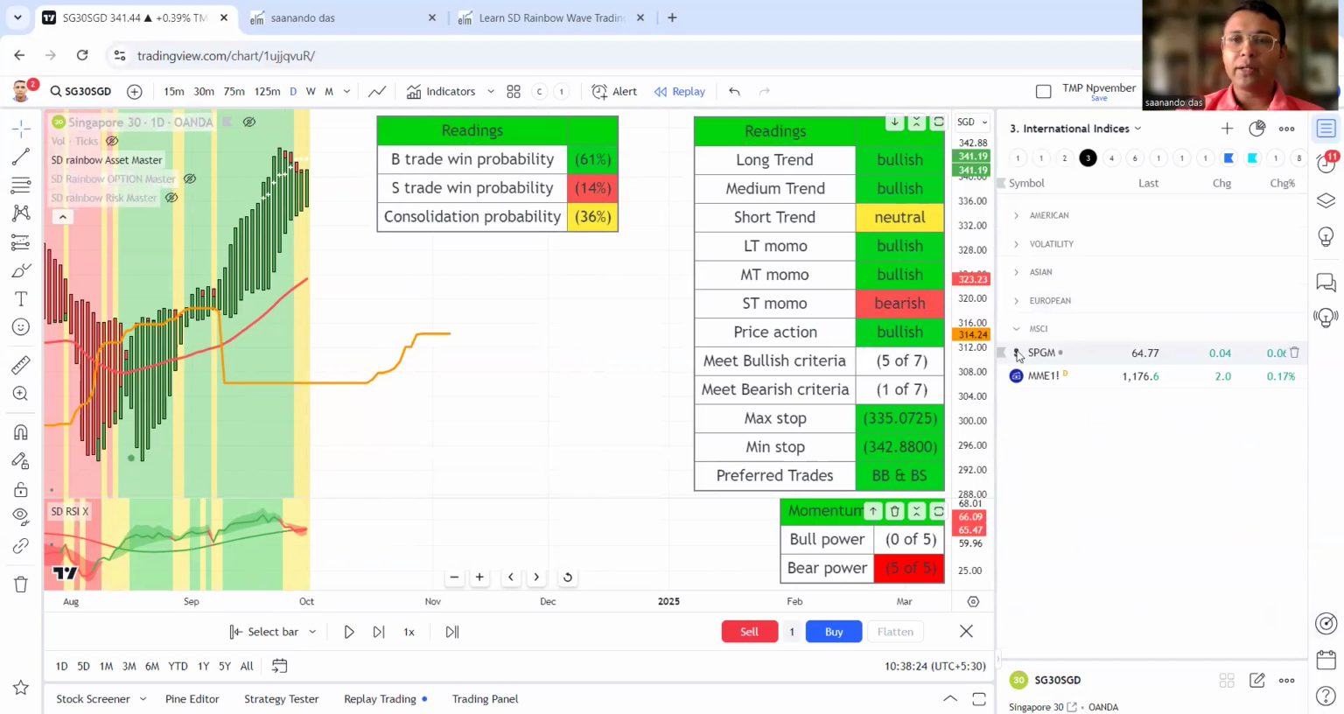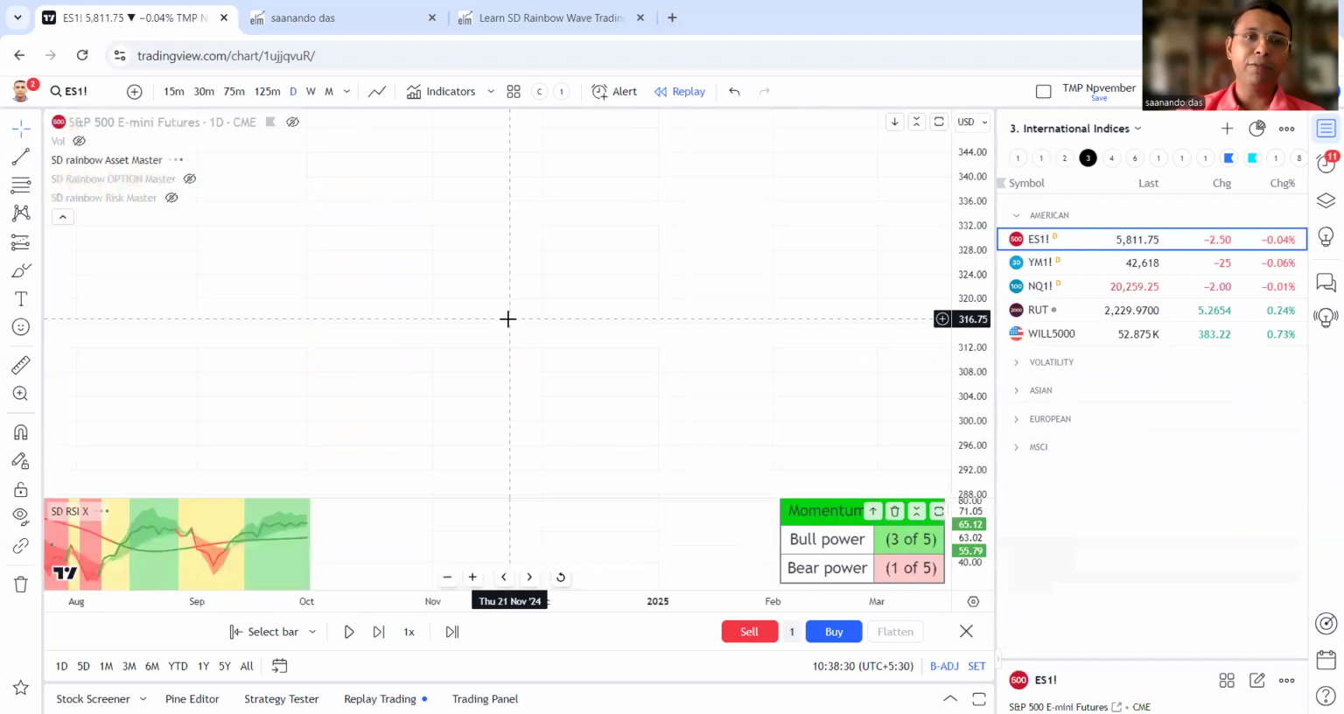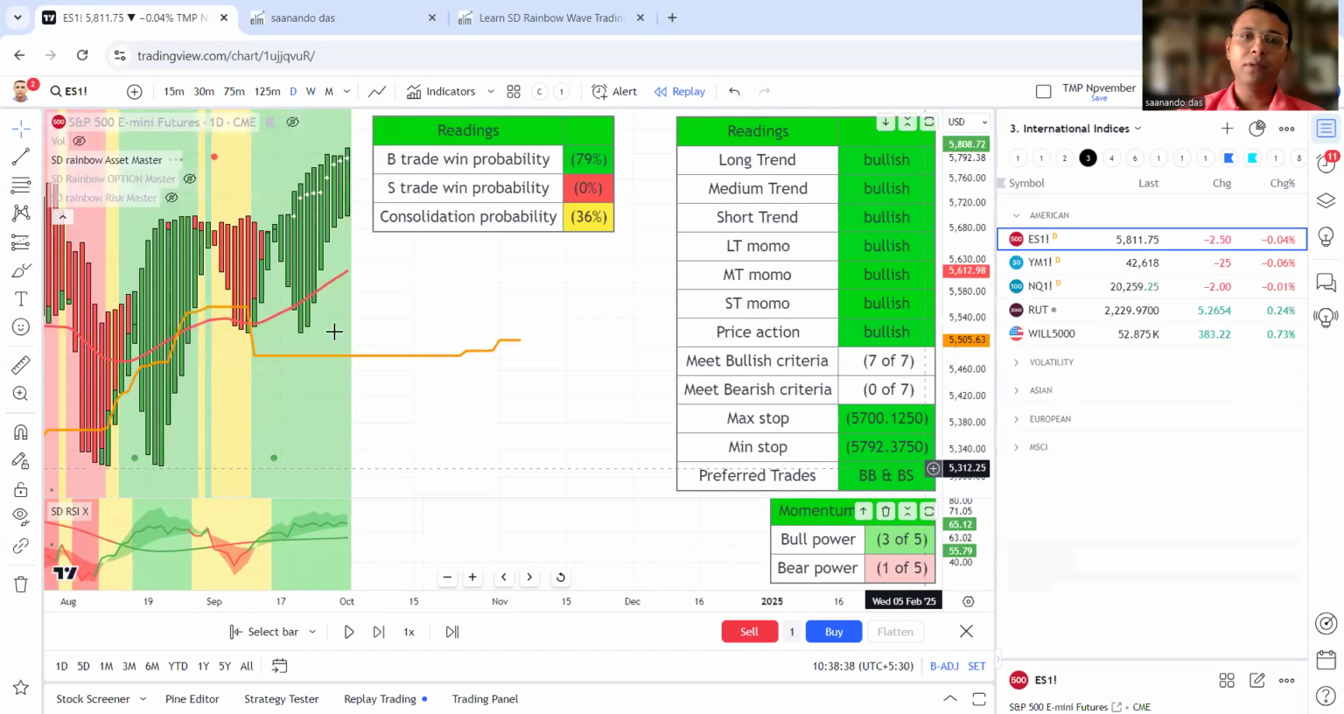Now the last one is the American indices. S&P 500: I exited last night. I had long positions, and the correction came.